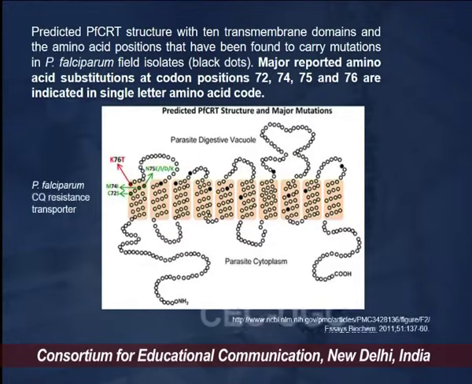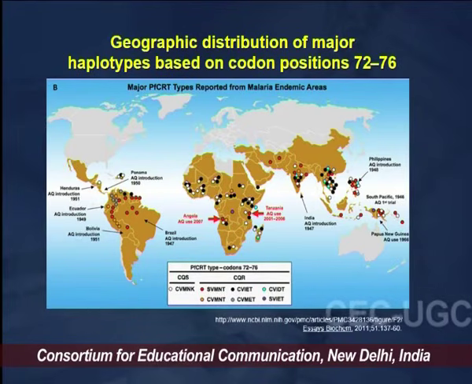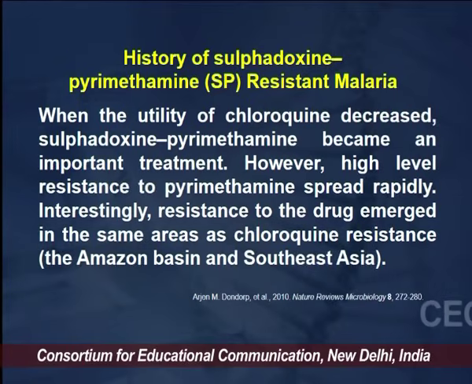Now this is a diagram which is showing the chloroquine mutations and the PFCRT structure. If we see, these are the major haplotypes which are spread, based on the codon positions 72 to 76, across the globe. So we can see various haplotypes which are present in India, the Asian region, African regions and the South American regions.